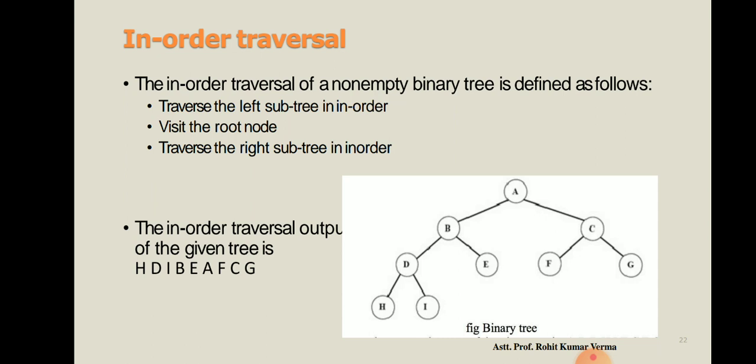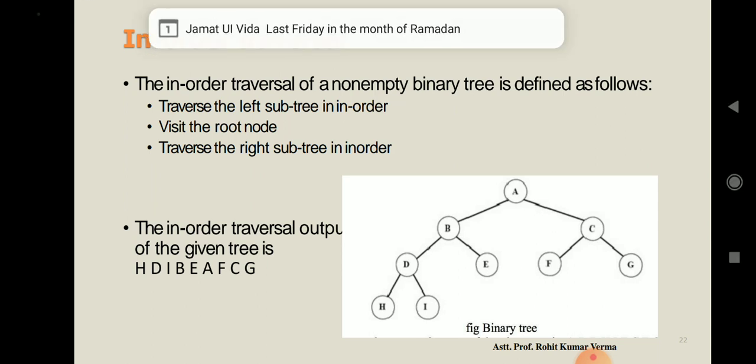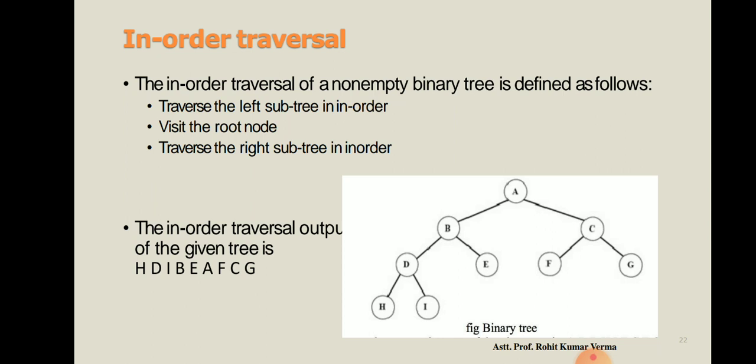Now we are covering the root and our root is A. Now we have to cover the right subtree, so we are moving to the right subtree. In the right subtree we have a parent, that is C, but as per our definition we have to cover the left subtree first. For C the left subtree contains the node F. After that we visit the root, that is C, and then the right subtree, that is G. So dear students, this is the in-order traversal for this tree.